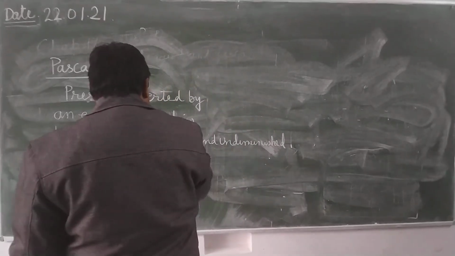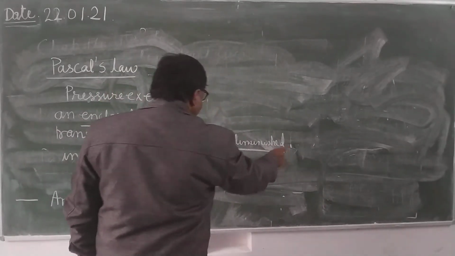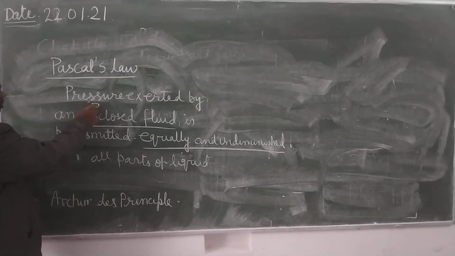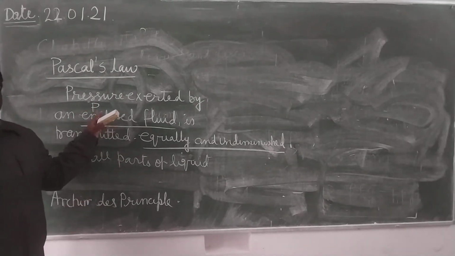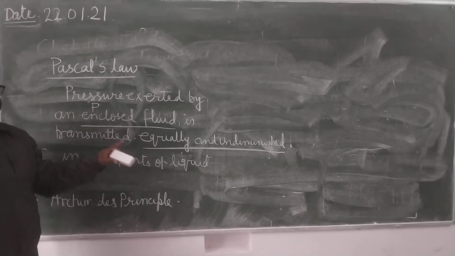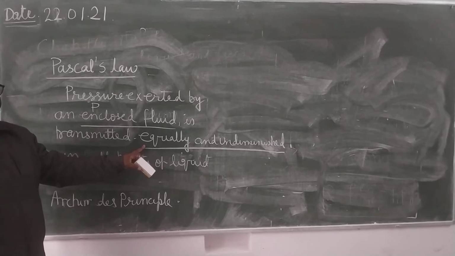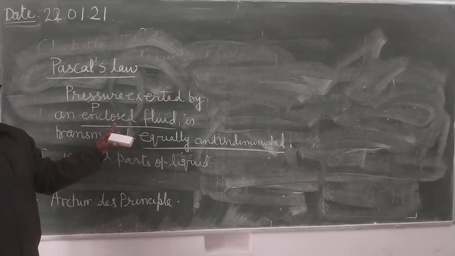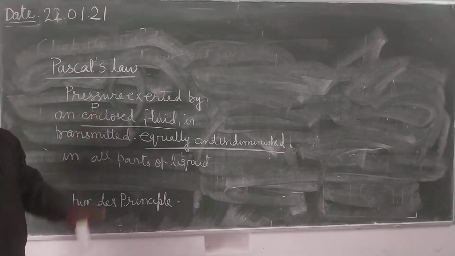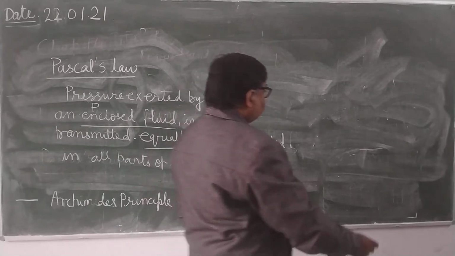What is the meaning of equally and undiminished? For example, if you have exerted pressure P here, then the same pressure P will be transmitted at every point. Same pressure means equal pressure will be transmitted, equal to P, without decreasing. Without any decrease. You can see here there is one example.